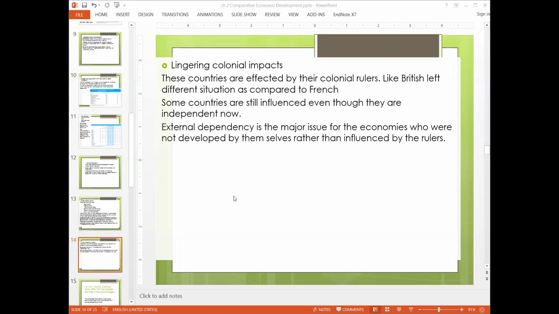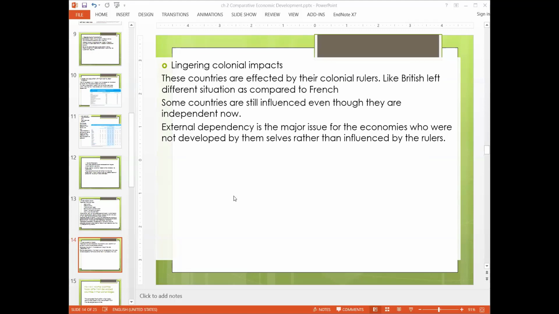So the British left a different situation as compared to the French. The countries which were ruled by the French have a different situation, like in African countries, and the countries which were ruled by the British have a different situation, like Pakistan, India, Hong Kong, and other countries. Some countries are still influenced by them even though they are independent now.